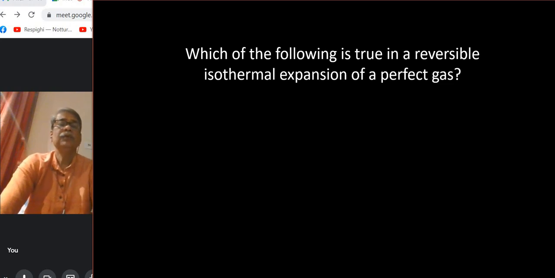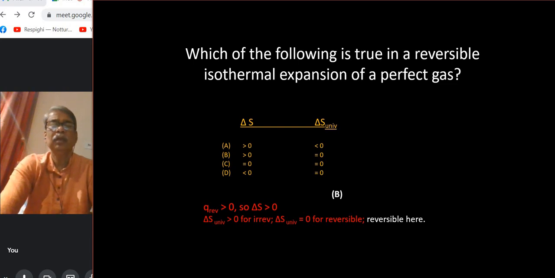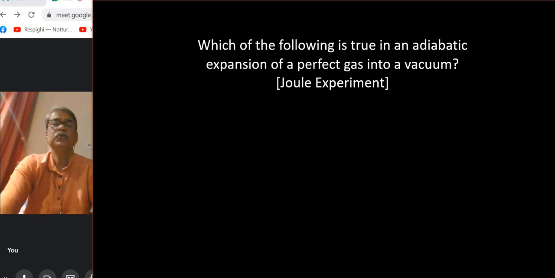Next question, which of the following is true in a reversible isothermal expansion of a perfect gas? So very similar question, only slightly changed, and you can follow the argument on your own, though I have supplied the logic, but as given as exercise. Okay, so please apply yourself and I am sure that you will get it. Which of the following is true in an adiabatic expansion of a perfect gas into a vacuum?